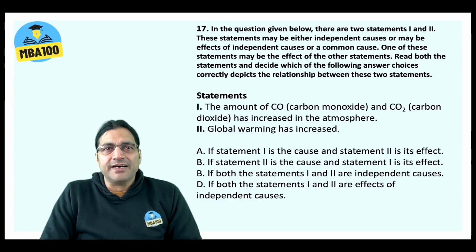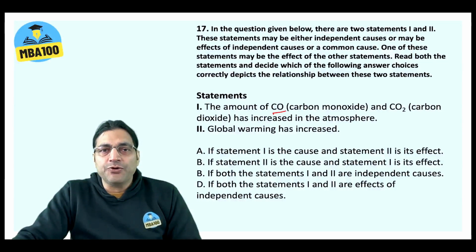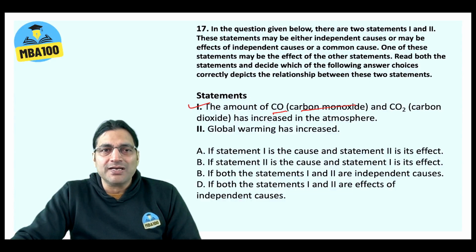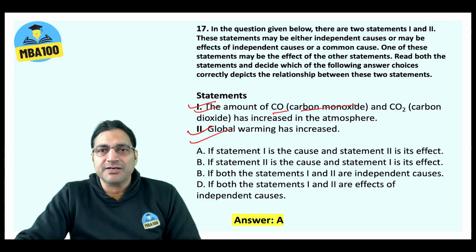Alright. Cause and effect. Very, very simple. The amount of CO, that is carbon monoxide, and CO2, carbon dioxide, has increased in the atmosphere. Yes, global warming has increased. We all know it's because of these gases that global warming has increased. In fact, the Kyoto Protocol was brought just for this. So this is very clear that 1 is the cause and 2 is the effect. So of course, option A: statement 1 is the cause, statement 2 is its effect.